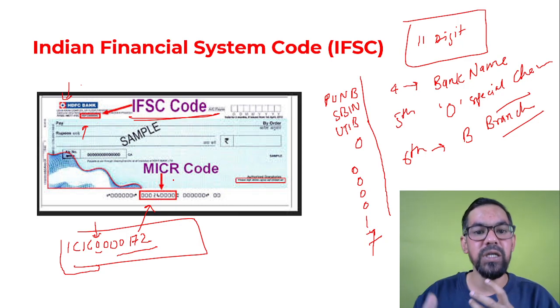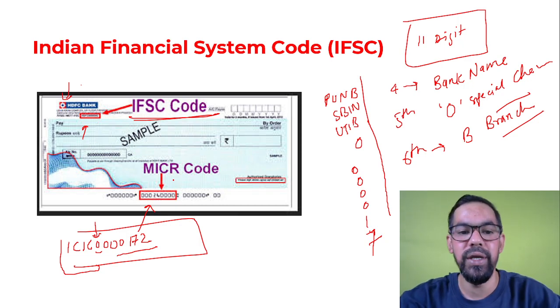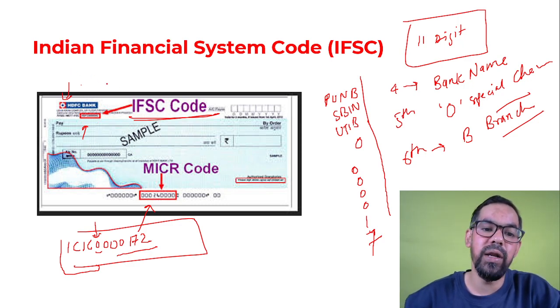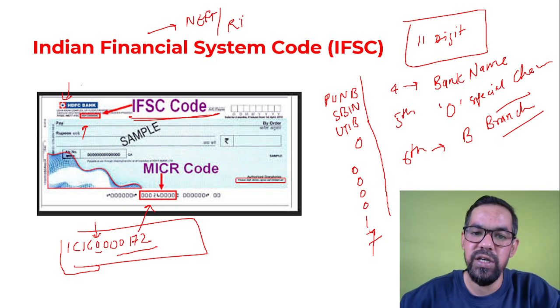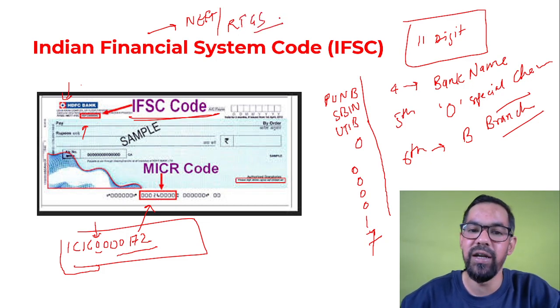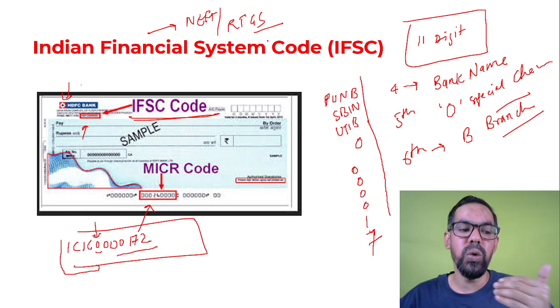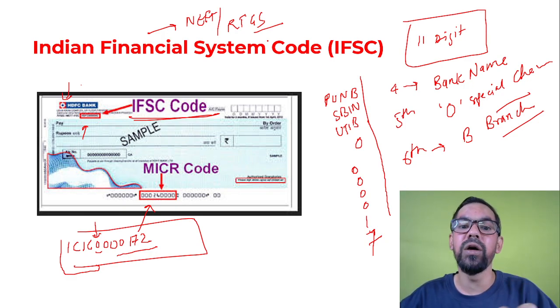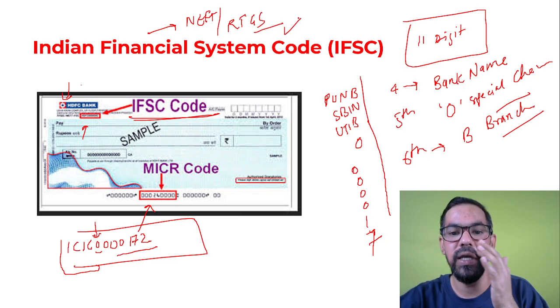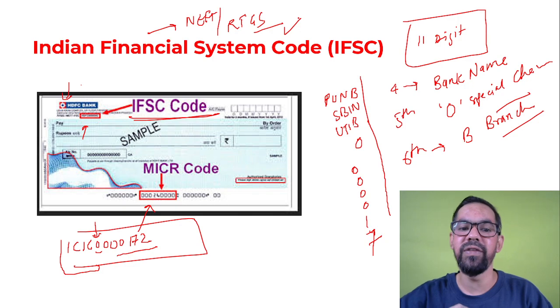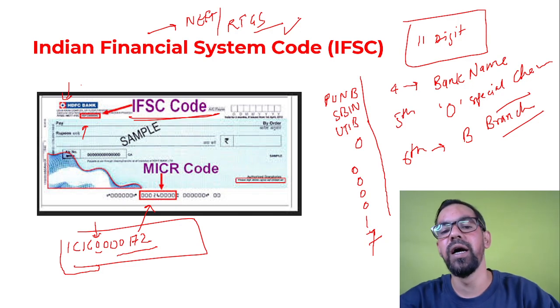For identification purposes, we generally need the IFSC code. IFSC code is mandatory while doing a NEFT or RTGS transaction. What is NEFT, RTGS? We already covered that. So whenever you do NEFT, RTGS, or add a new payee in your banking system, the bank generally asks for the IFSC for verification purposes. After entering the IFSC code, they verify the name, account number, and other details as well.